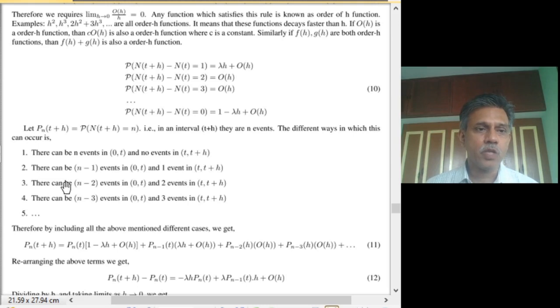Another is to have n minus 1 events in 0 to t and 1 event in t to t plus h, and n minus 2 events in 0 to t and 2 events in t to t plus h, and so on.